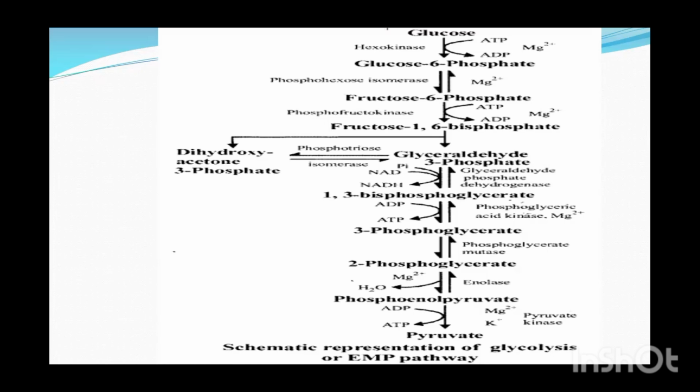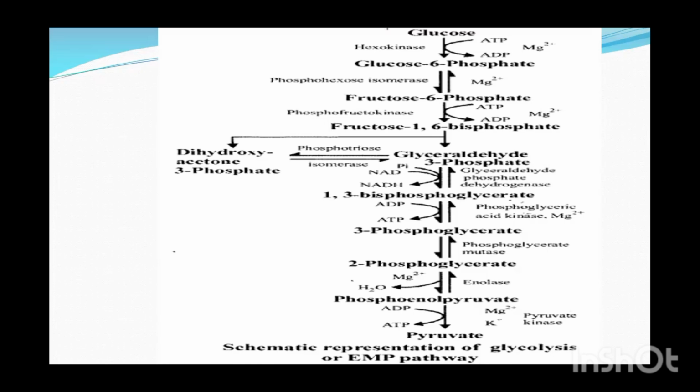As a result of that, there will be addition of inorganic phosphate at the same time. So hydrogen removed, inorganic phosphate added, and there will be formation of 1,3 biphosphoglycerate, containing 2 phosphate groups at carbon number 1 and carbon number 3. Now 1,3 diphosphoglycerate contains 2 phosphates. One phosphate is taken out and given to ADP, so it will be converted to ATP, and 1,3 biphosphoglycerate will be converted to 3-phosphoglycerate.